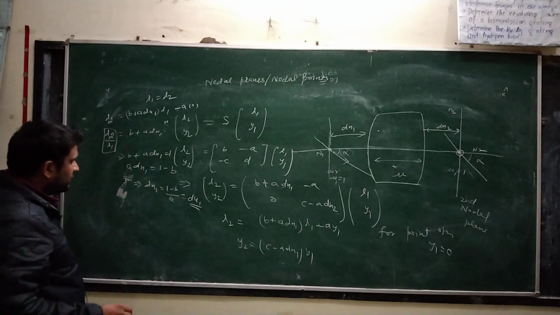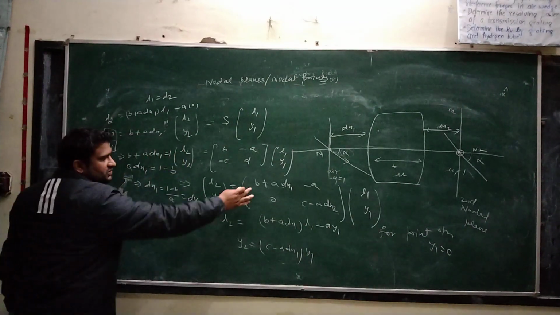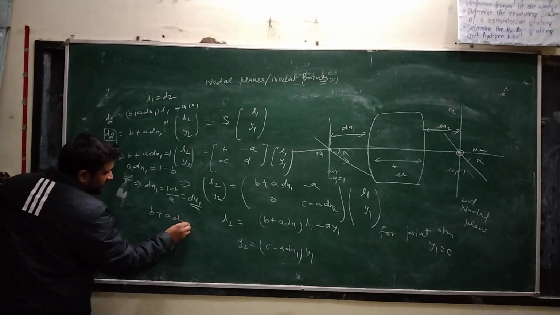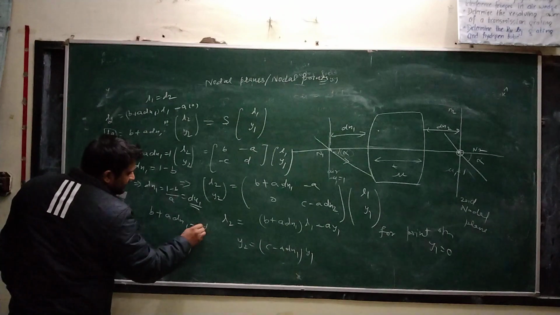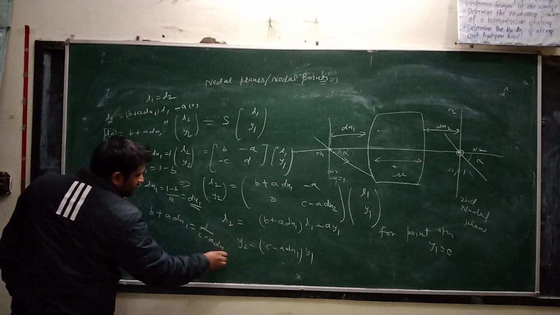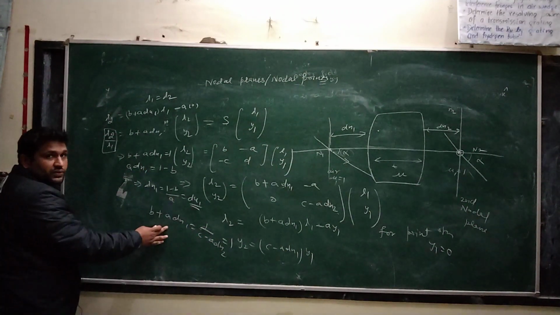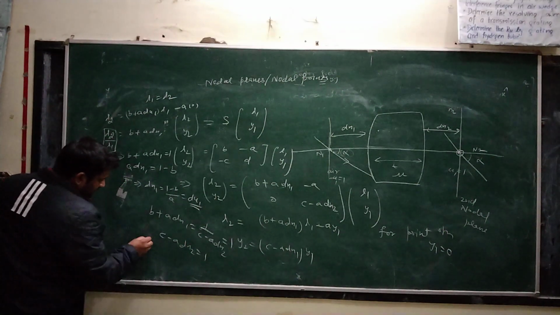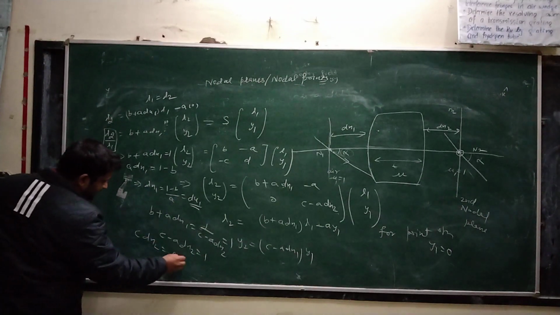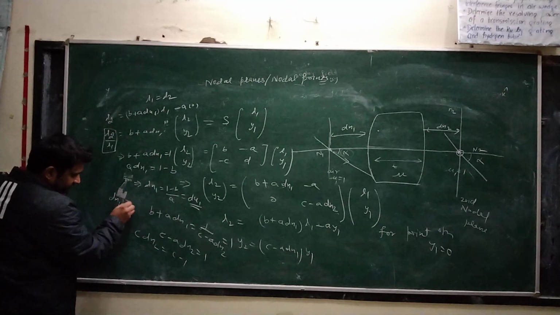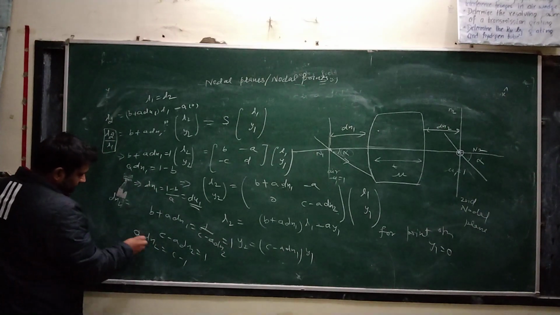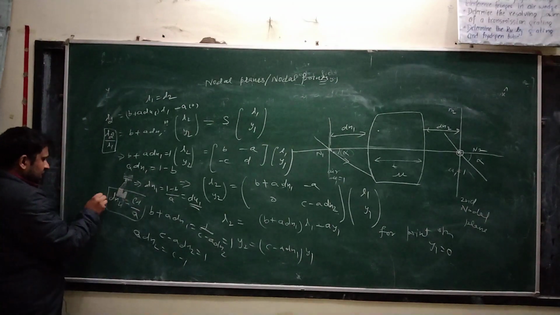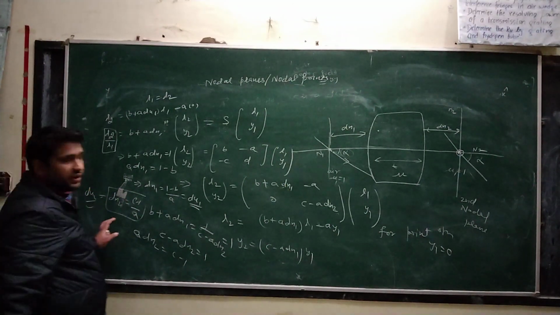Similarly, using the reciprocal, 1 by m, b plus a dn1 is equal to c; c minus a dn2 is equal to 1, because this value is 1. So from here c minus a dn2 is 1, dn2 is c minus 1 by a. This is similar to du2, the distance of unit planes.